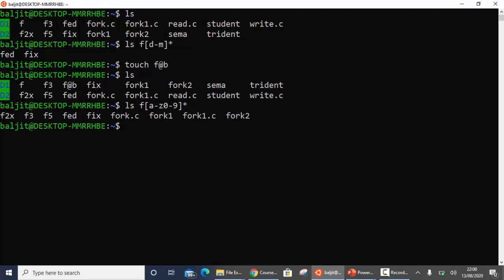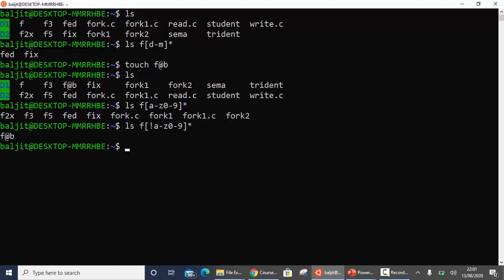Now what if you want to do the opposite? So you want all those files where the second character is neither an alphabet nor a digit. Then what we can do? Then we can use the exclamation mark, which serves the purpose of not. So this means at the second place there will be neither an alphabet nor a digit. There you go. F @ B.